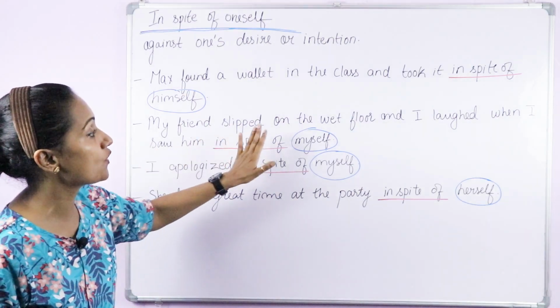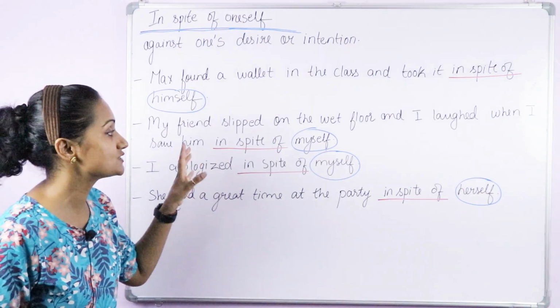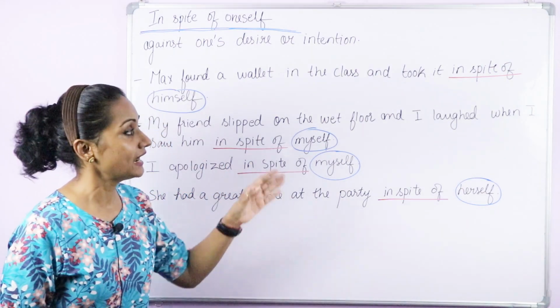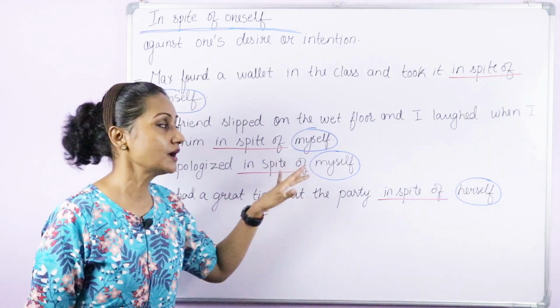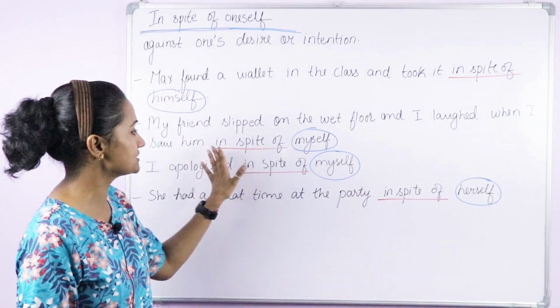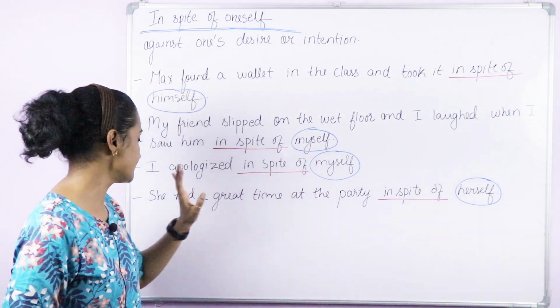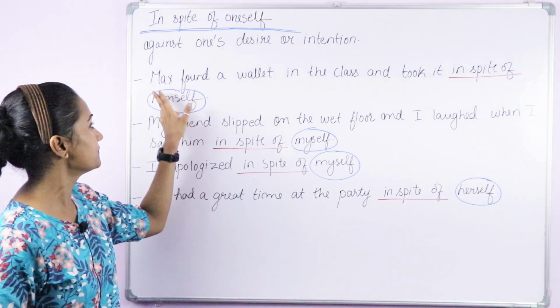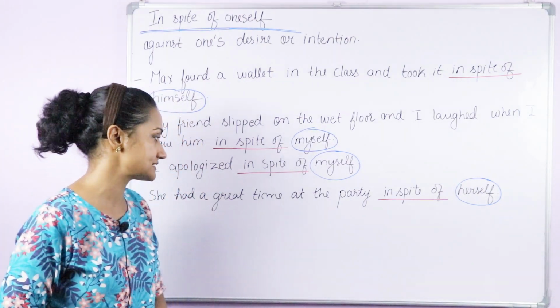My friend slipped on the wet floor and I laughed when I saw him in spite of myself. I laughed when I saw him, however I didn't intend to laugh, but somehow I laughed. So this is what it means: in spite of myself. I, myself; she, herself; Max or he, himself. This way you are going to use the reflexives.